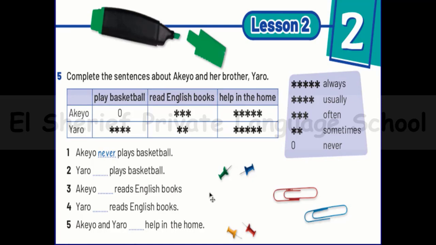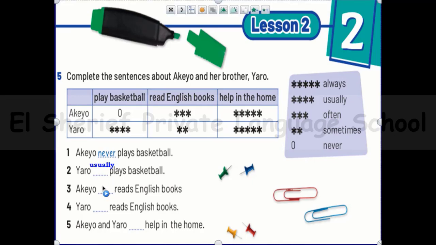So we will talk about Akiyu and her brother Yaru, and here we can go to number 2. Yaru plays basketball. So this is Yaru and play basketball, 4 stars. So this, usually is great. Number 3, Akiyu reads English books. So we can say that Akiyu reads English books, 3 stars. So this is often is great.